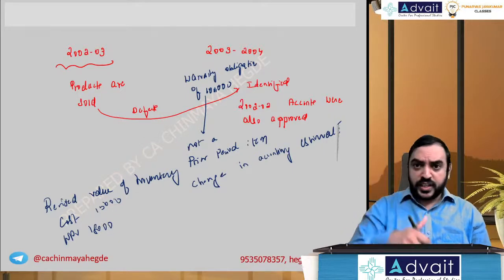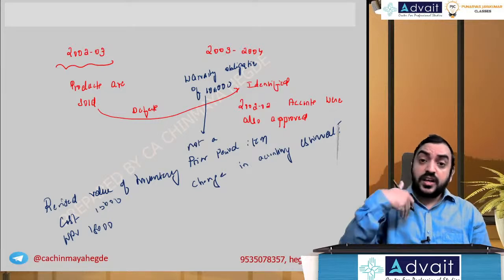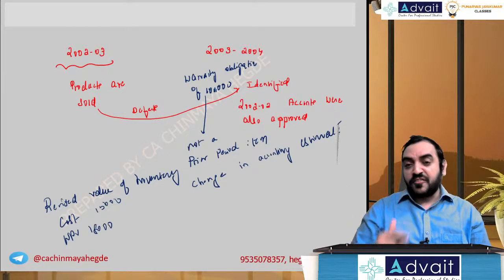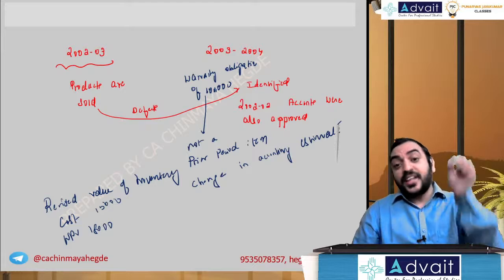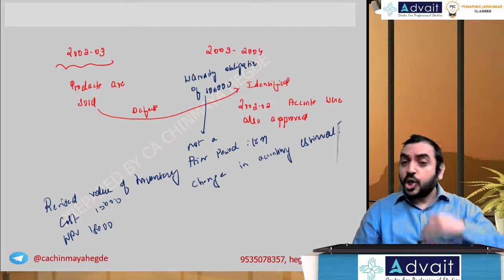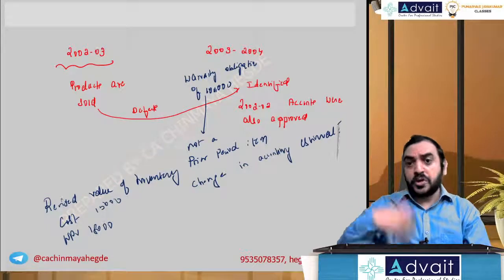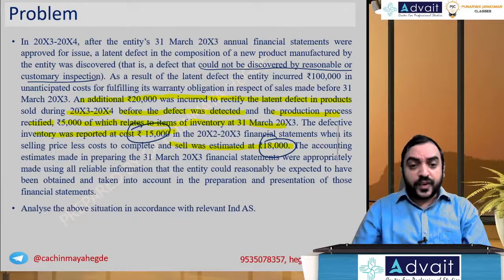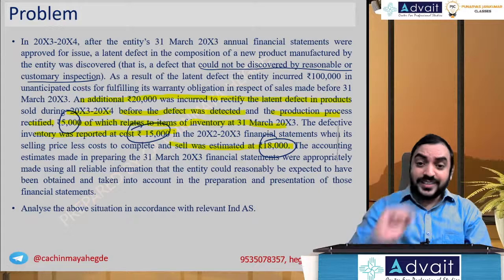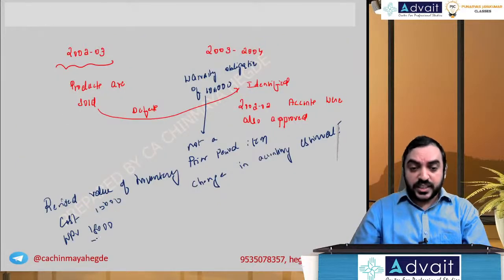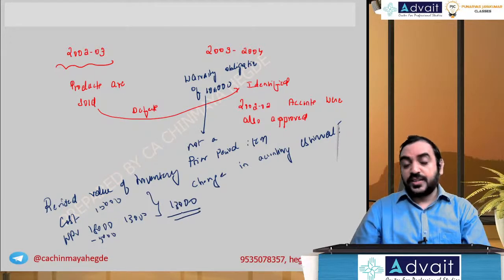So expenses expected to be incurred to sell the product, or any expenses to make the product saleable, everything. So 5,000 is relevant for these expenses. So 18,000 minus 5,000 becomes 13,000. Whichever is lower, this should be valued at 13,000.